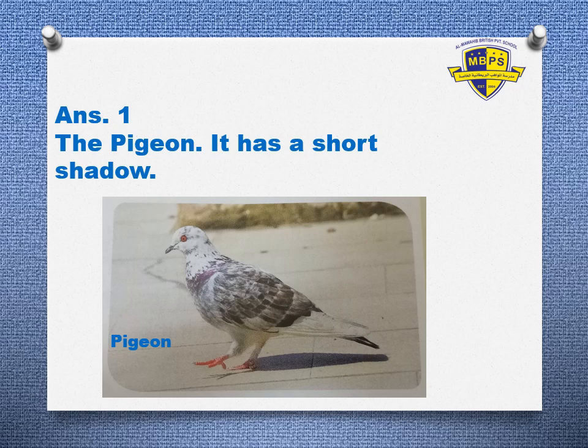Very good, well done. And explain your answer. It has a short shadow. Yes. Around noon time, the shadow will be short. Yes, very good.